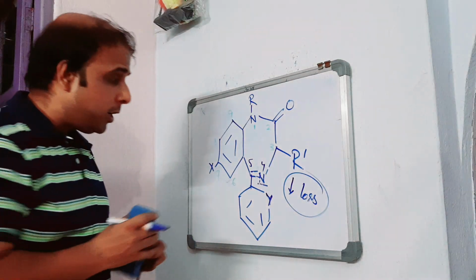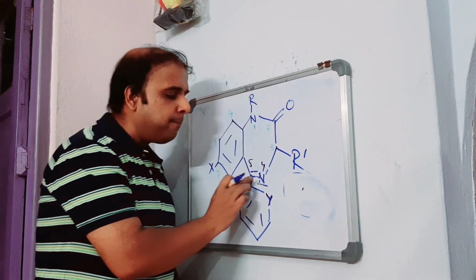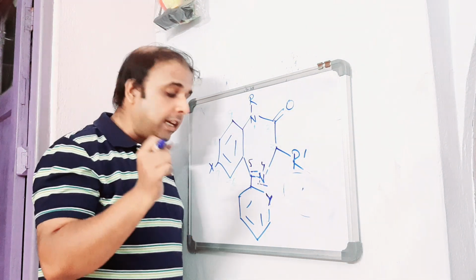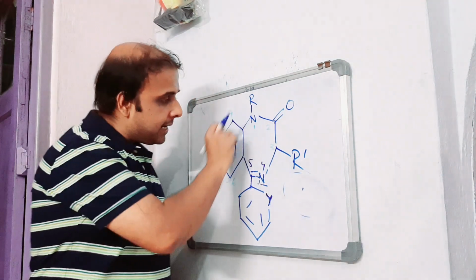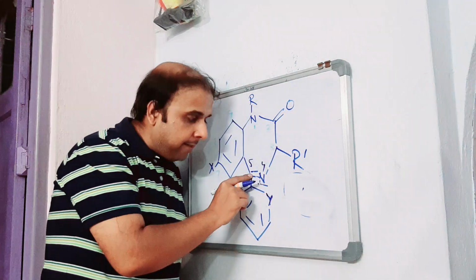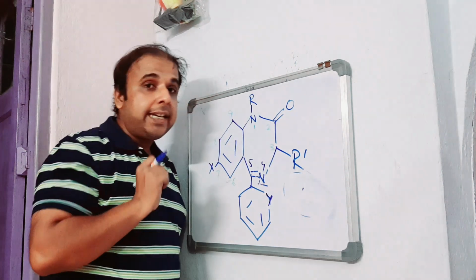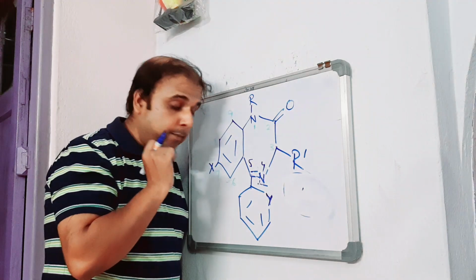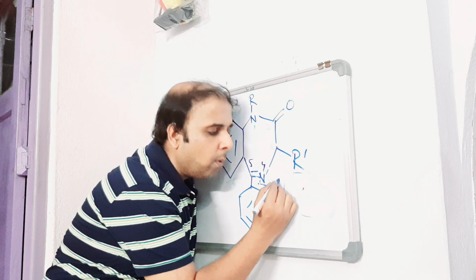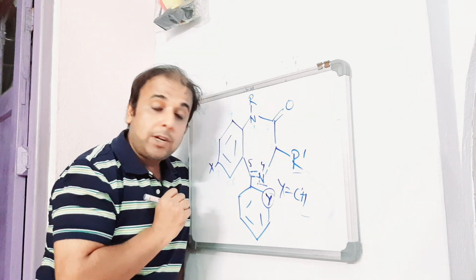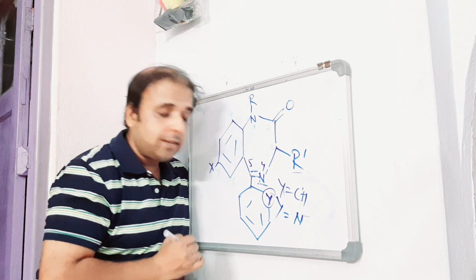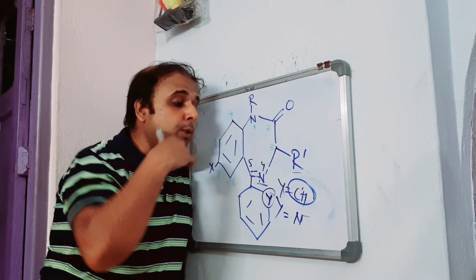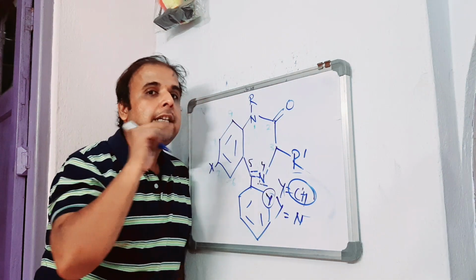What they observed is that a phenyl at position 5 is one of the cardinal features that should be kept inside the compound. That means position 5 should be inserted with an aromatic ring system, preferentially a phenyl. If it is phenyl, Y equals CH. Sometimes Y can be a nitrogen, and then also we can retain the activity. That means if the aromatic is substituted with a heteroaromatic, the activity is retained.